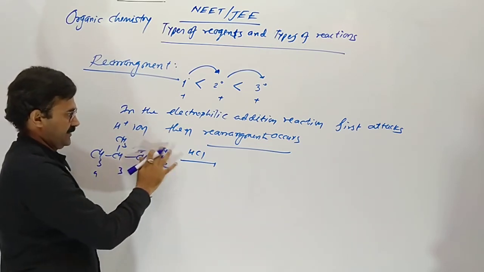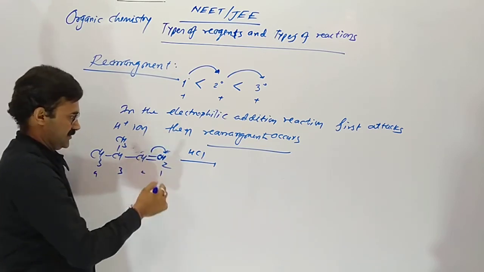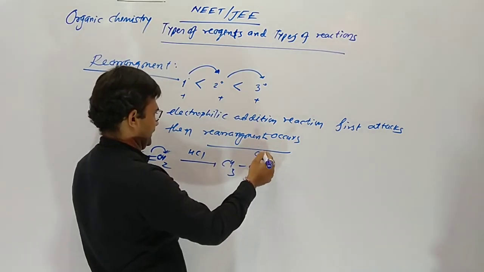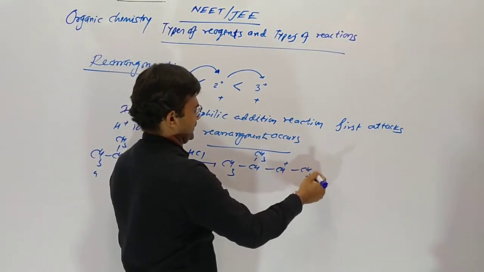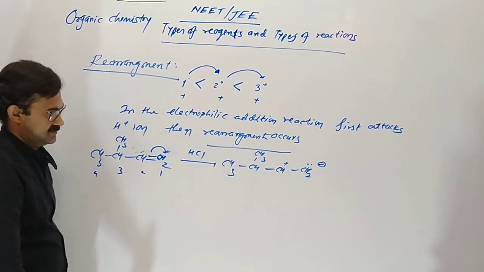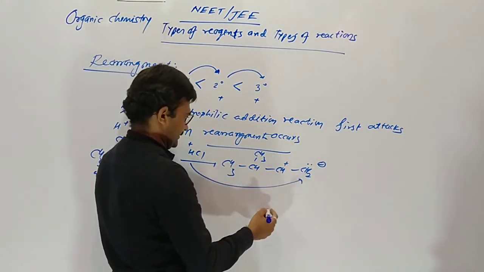If two electrons are moving here, then it should be secondary. So these two move here. So CH3, CH, CH3, then CH plus and CH2 minus. So secondary carbocation. Here H plus attacks.